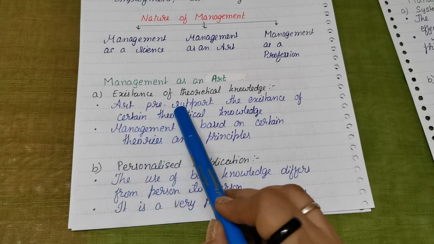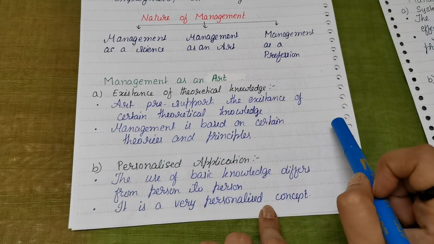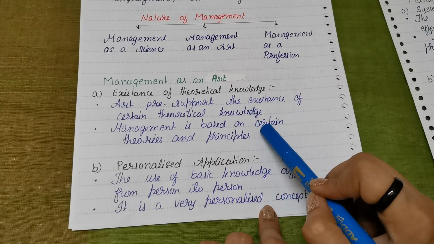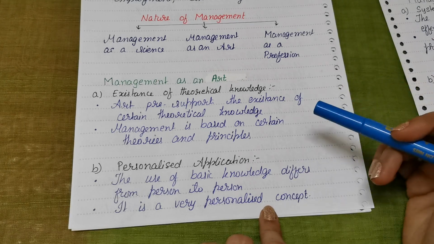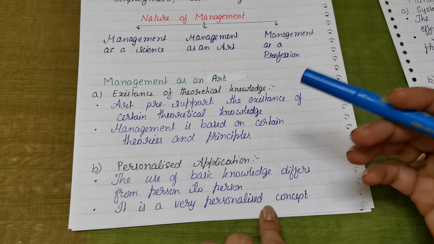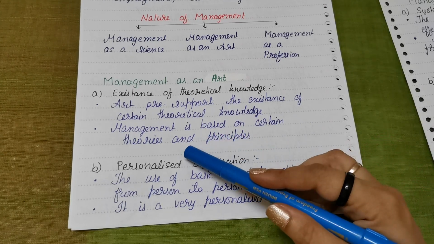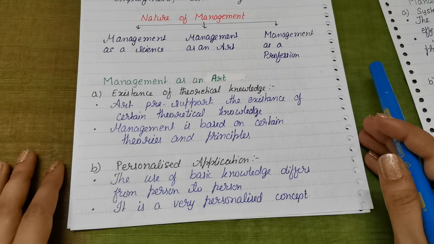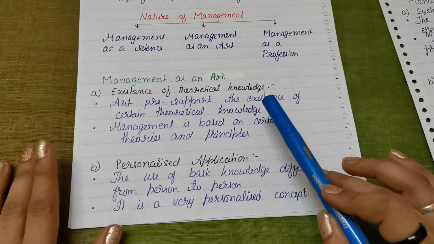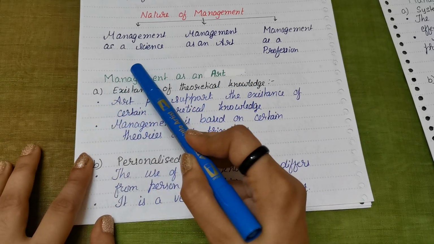So art presupposes the existence of certain theoretical knowledge, and management is based on certain theories and principles, like the 14 principles of management given by Henri Fayol and scientific principles given by F.W. Taylor. There are various principles as well as theories like classical theory, neoclassical theory, and modern theory of management. So yes, management is an art because it has the existence of theoretical knowledge.